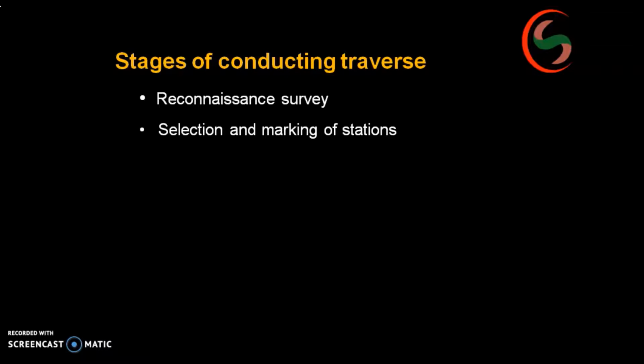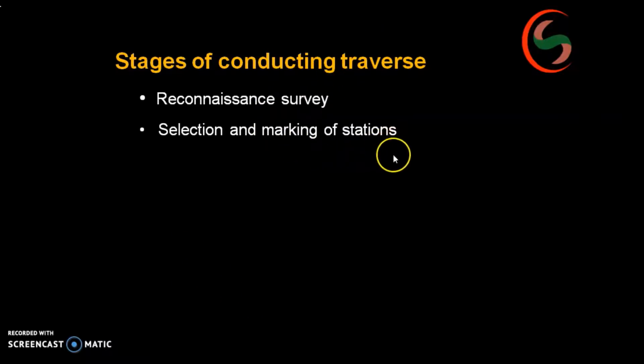In which area you are going to survey, you have to walk through it before directly starting with the instrument. Next, you have to tentatively mark the station points where you are going to keep the instrument in the further coming survey. That is nothing but choosing up the control points.